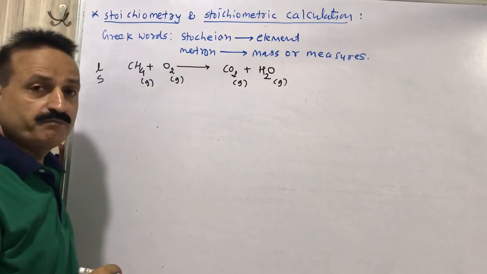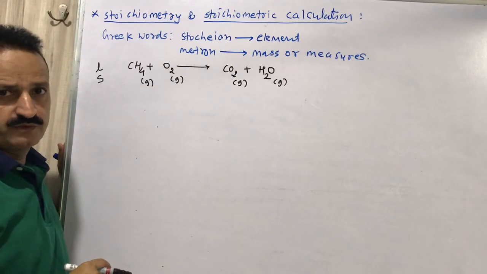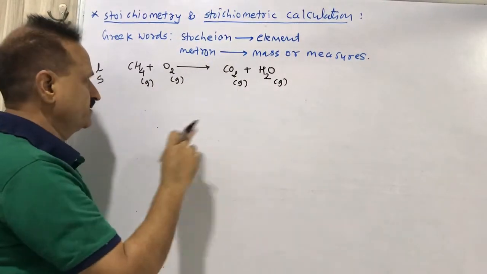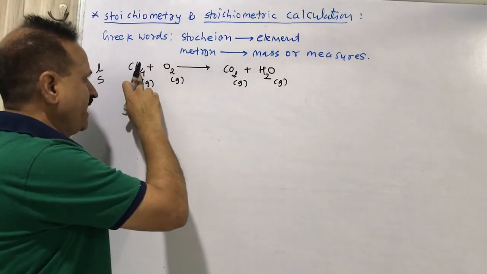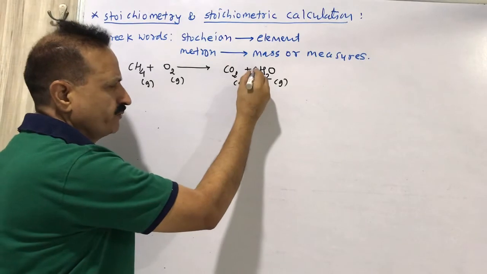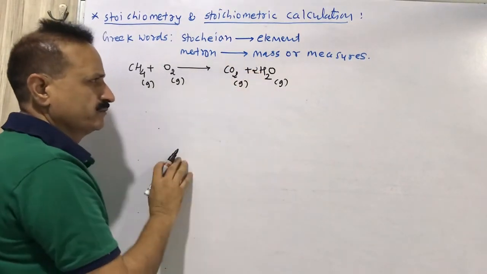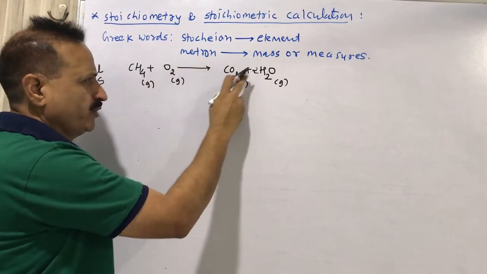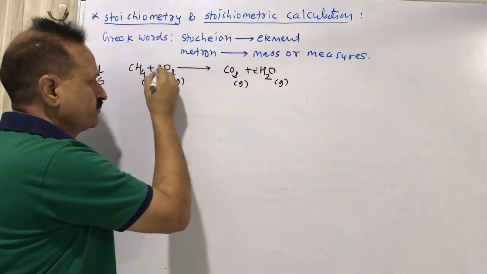Now we will balance the equation. Here carbon is 1, and on the right hand side carbon is 1, so it is balanced. On the left hand side hydrogen is 4, on the right hand side hydrogen is 2, so we must put 2 over here. Now oxygen on the left hand side is 2, on the right hand side it is 2 and 2, that is 4, so just put 2 over here.